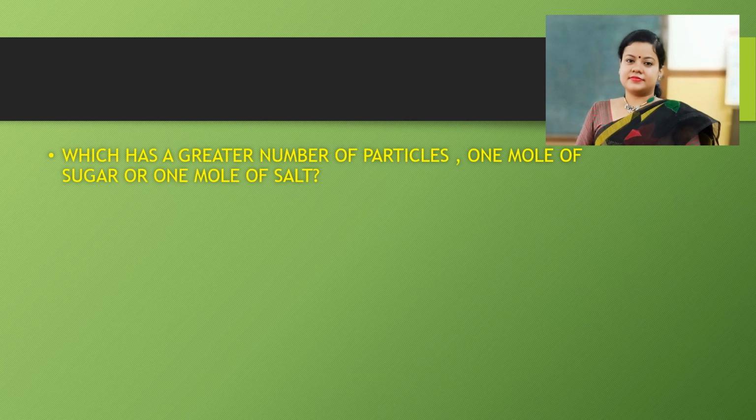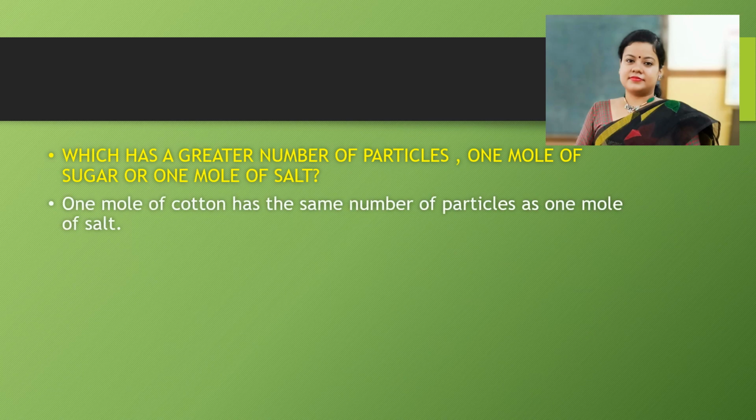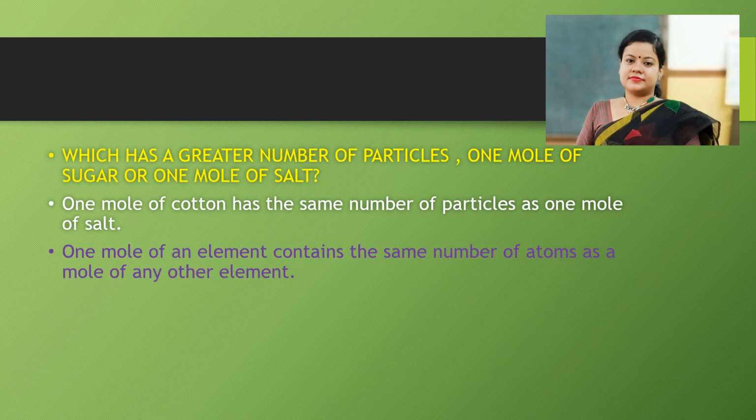I hope by this time all of you are able to answer this question, and your answer is the number of particles in 1 mole of sugar and 1 mole of salt is the same, and the number is 6.022 into 10 to the power 23. 1 mole of cotton has the same number of particles as 1 mole of salt. 1 mole of an element contains the same number of atoms as 1 mole of any other element.